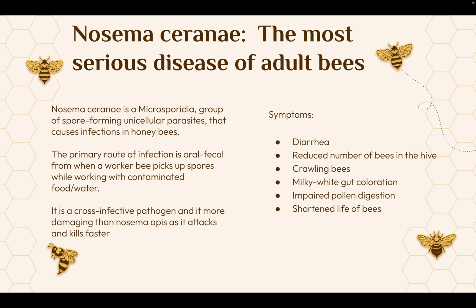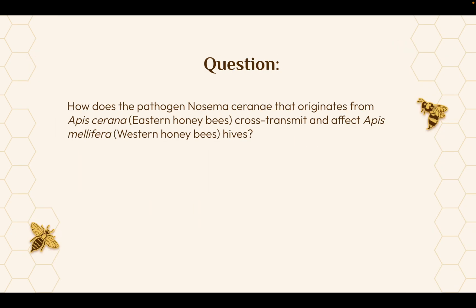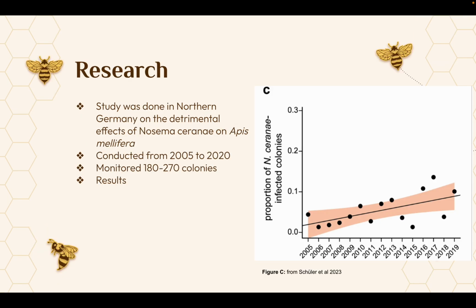Now, Nosema cerana originates from the eastern honeybees, and these symptoms include diarrhea, reduced numbers of bees in the hive, crawling bees, milky white gut coloration, impaired pollen digestion, and shortened life of bees. Now, the question I had was, how does the pathogen Nosema cerana that originates from Apis cerana cross-transmit and affect Apis mellifera hives? Well, here's some research that I found.